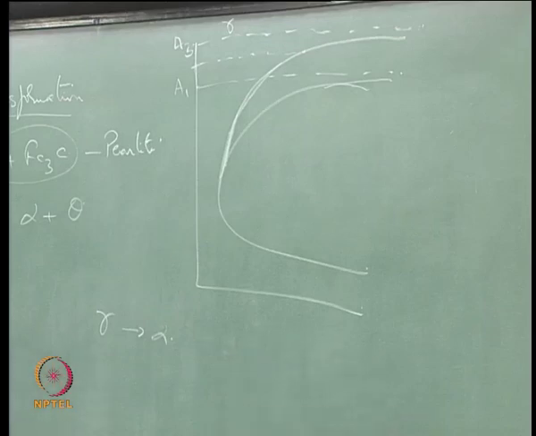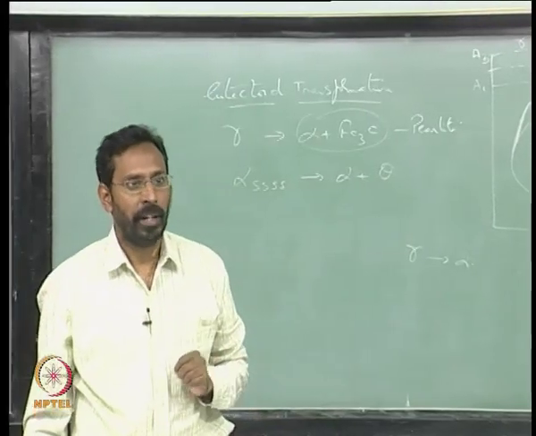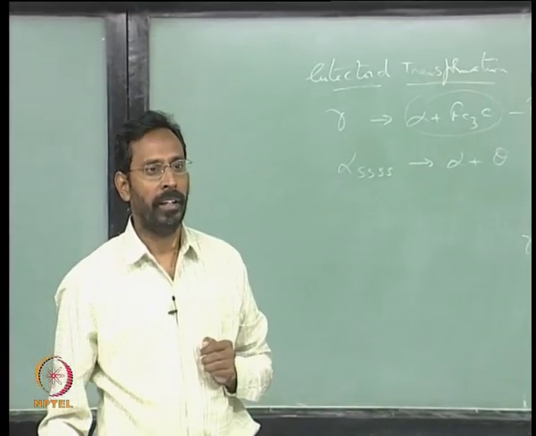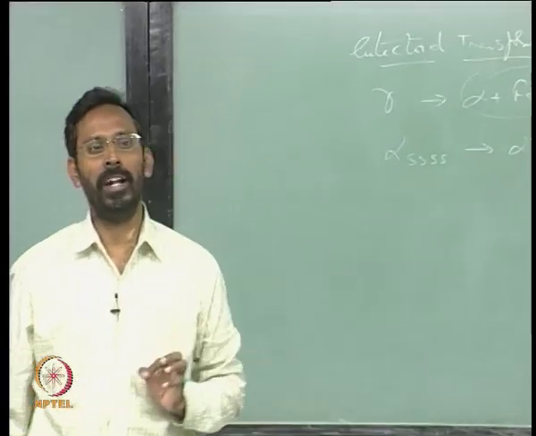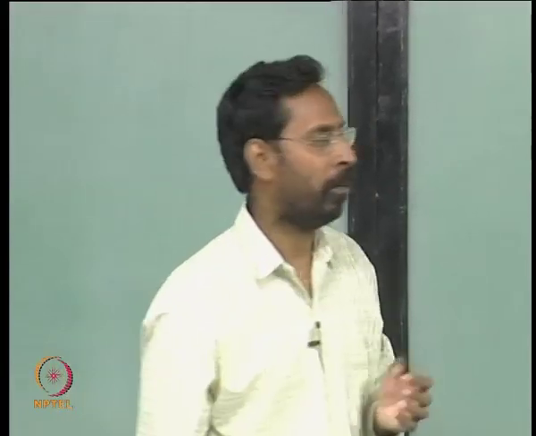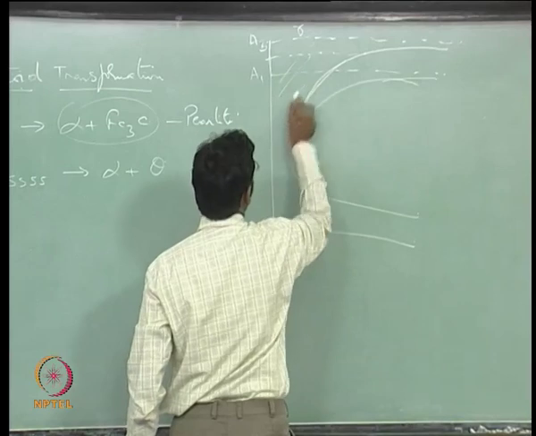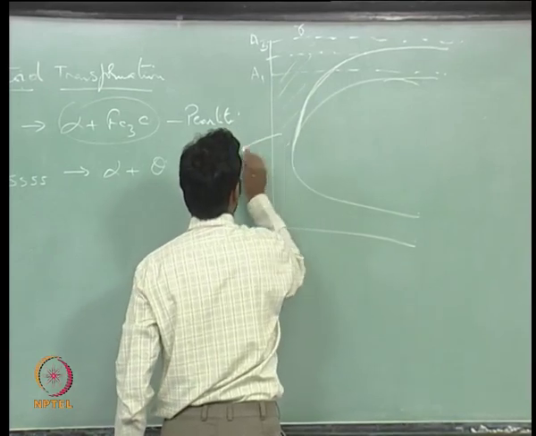What do you have to the left of the TTT diagram? It is metastable gamma, do not call it unstable gamma. Okay? There is a lot of difference between metastability and instability. So this is metastable. So this whole domain is metastable gamma.